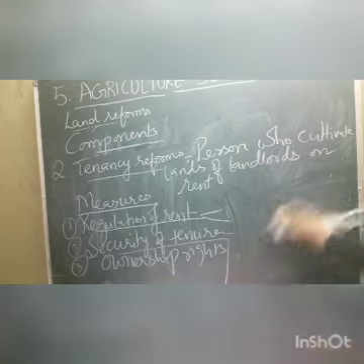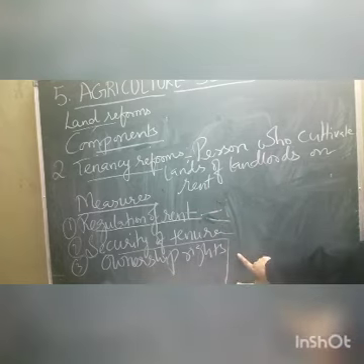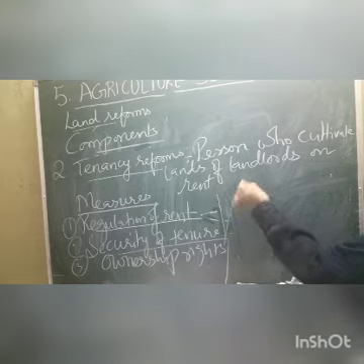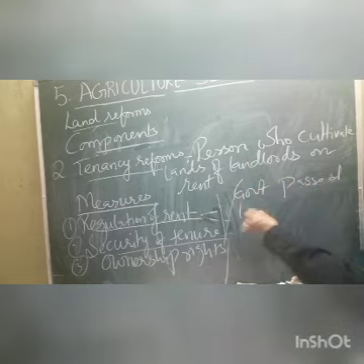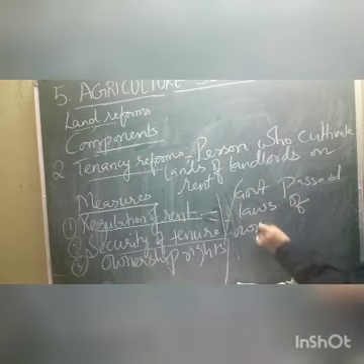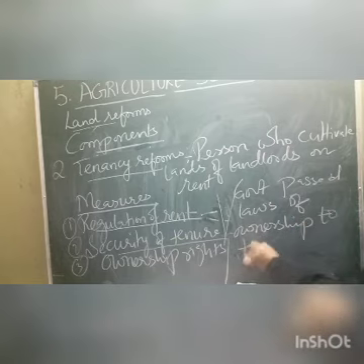Then what is the last one? The last one, children, is ownership rights. Under this, the government passed certain laws, the laws of ownership to tenants.